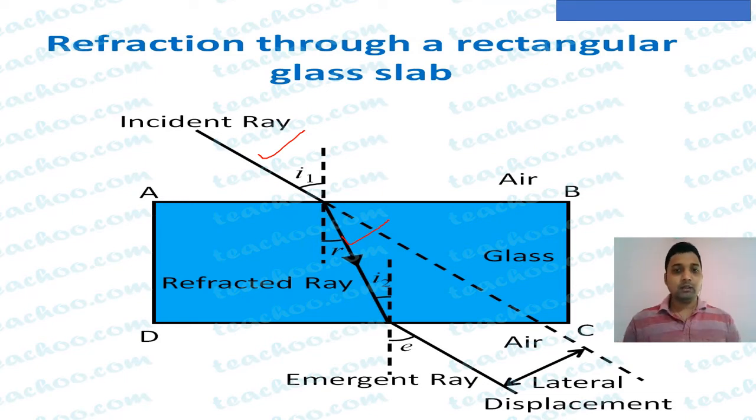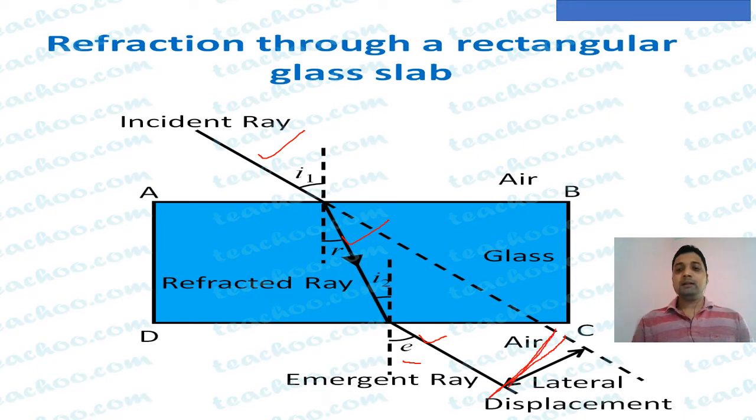Angle of incidence is more than angle of refraction. Again, when it comes to the glass-air interface, meaning when it leaves the glass and enters air, we get another ray called the emergent ray. The angle between the emergent ray and the normal is called the angle of emergence, E. I1 and I2 also we can say, or I and E. Angle of incidence is always equal to angle of emergence for a glass block because its two refracting surfaces are parallel to each other.